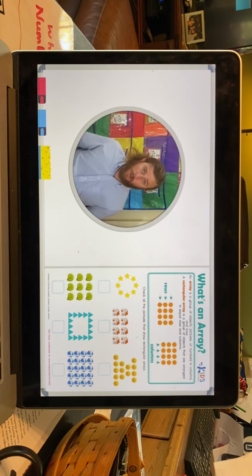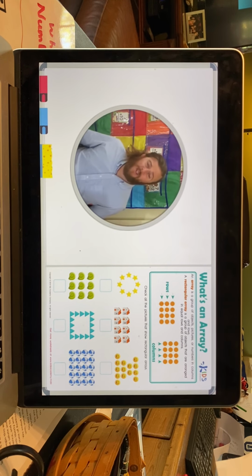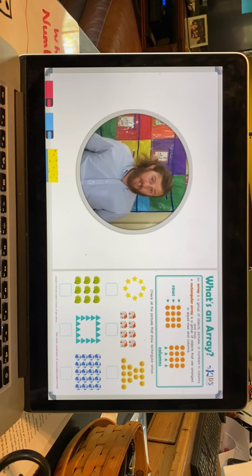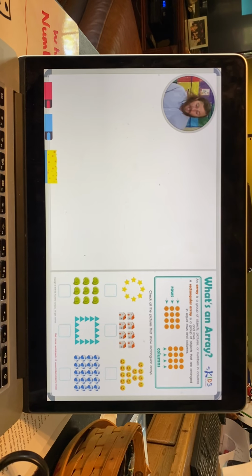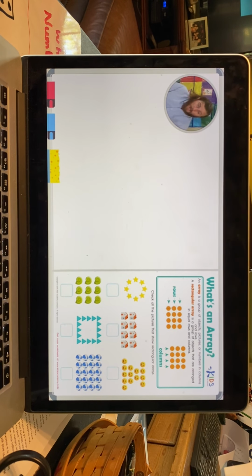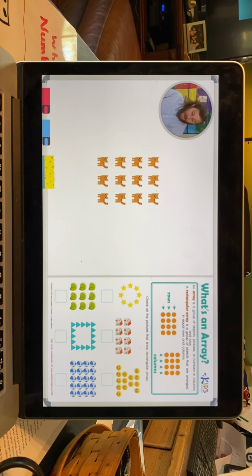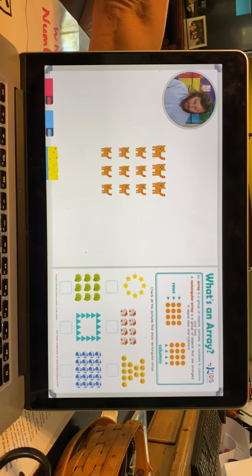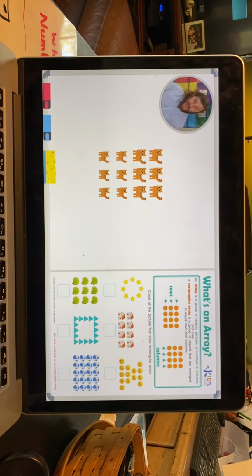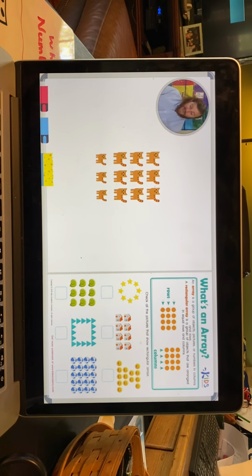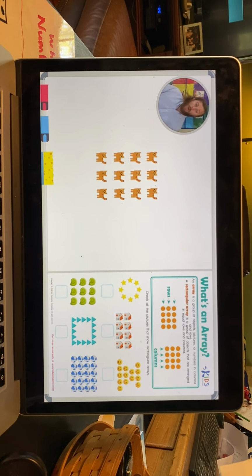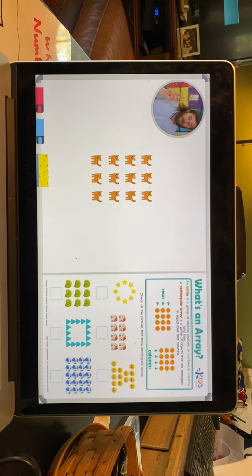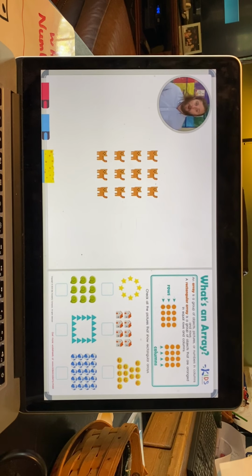And a rectangular array is an array that is arranged in equal columns and rows, and it also takes the shape of a rectangle. So, an example of a rectangular array would be if we had pictures of cats and we had 3 cats in the first row, well, that would mean we would also have to have 3 cats in the second row, and 3 cats in the third row, and 3 cats in the fourth row. We can make as many rows as we want as long as there are 3 in each row, because that's how we've created our array.